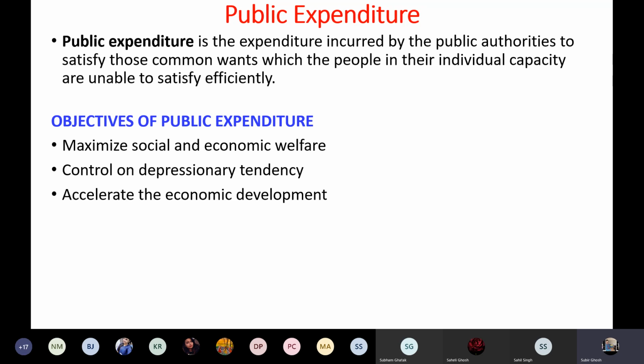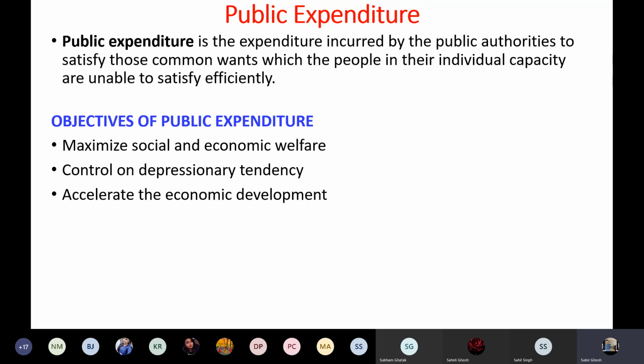Another example I can give you: nowadays in the PDS, the public distribution system or ration shop, rice is given free of cost, or sometimes at a lower price. Why? Because people do not have money to purchase essential commodities. That is why those are given free of cost. This is one of the things through which the government controls the deflationary situation in the economy and accelerates economic development.